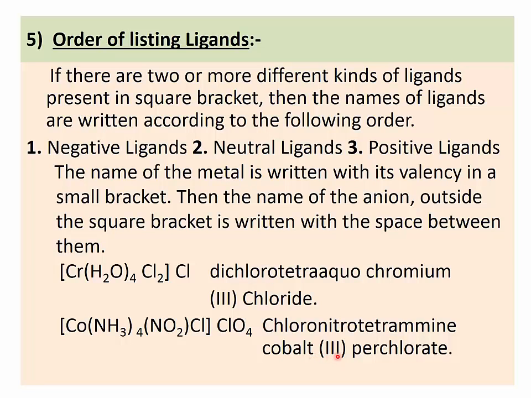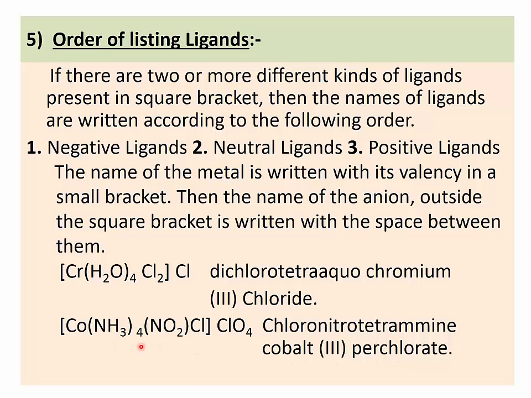Valency is 3, and then write the name of the anion which is present outside the square bracket, that is perchlorate. So the name of the coordination compound is chloronitrotetraamminecobalt(III) perchlorate.